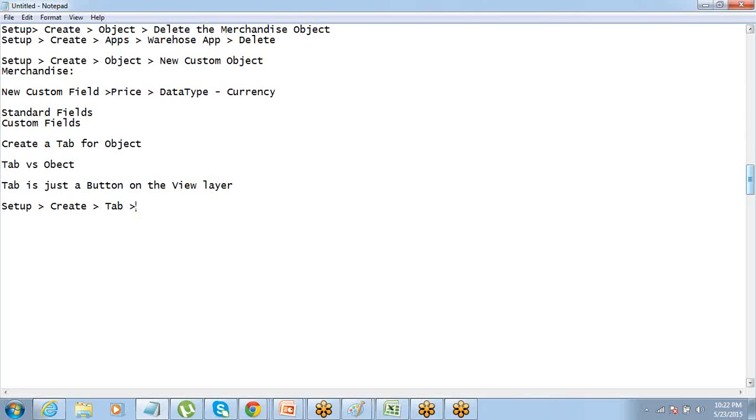Okay. Abid has a good question. He says, can we view an object without a tab? You can view data without a tab through some other object. If you have account and under that account you have contacts, through account you can see the contacts which are under that account, but you cannot directly go into the contacts object. So let's go to setup, create tab.